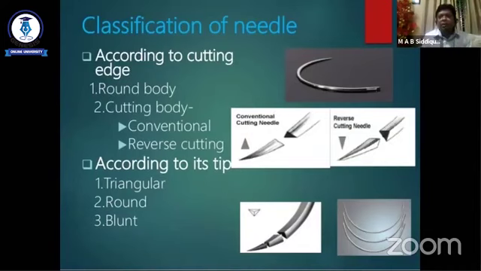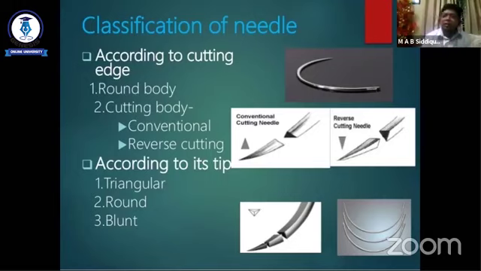Another classification of the needle is according to cutting edge. This is also very important. It may be round body or cutting body, and where you use round body and where you use cutting body matters. In case of intra-abdominal structures, we usually use round body. It is not traumatic, it does not cut the tissue. So in intra-abdominal suturing like gut anastomosis, we use this round body needle.